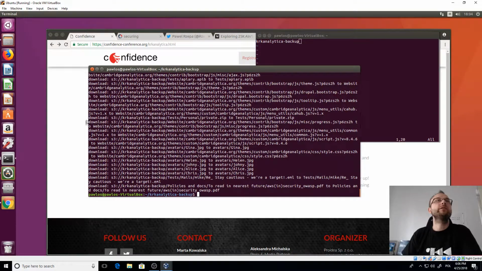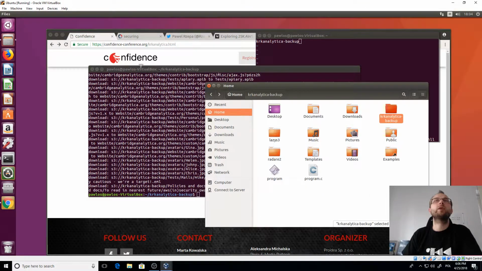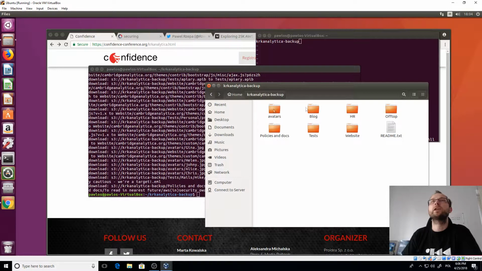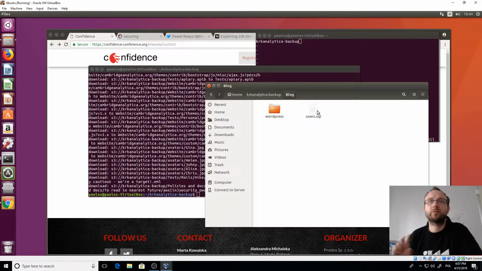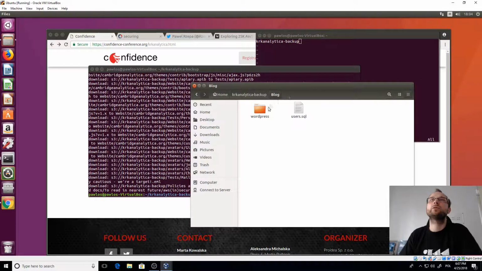Okay, so we have the files. There's quite a lot of files actually. I did spend some time on the blog, which contains the user SQL file where you can find some hashes with the users. I thought maybe that's the way to go, to crack those hashes and maybe find some WordPress you can log in to and continue there. But actually that was not the case.